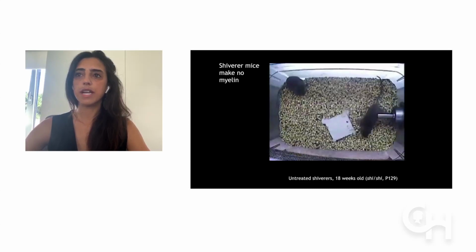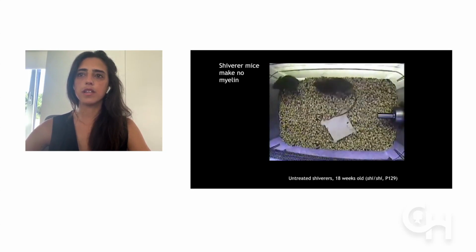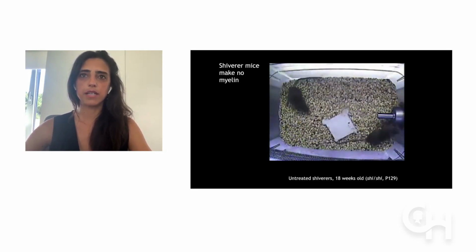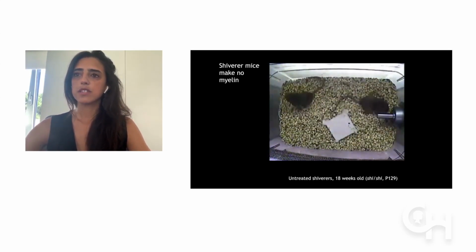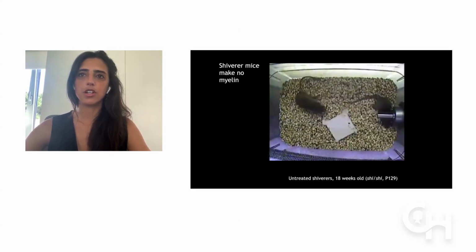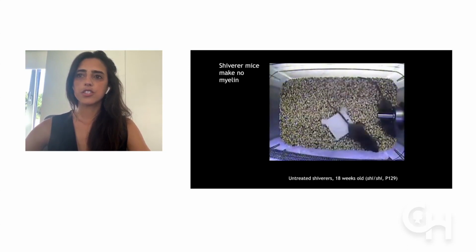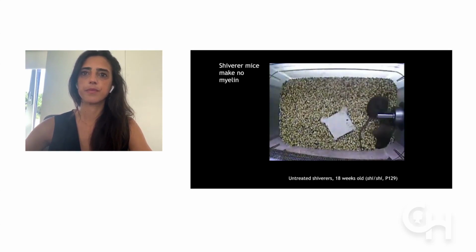This is a video of a shiverer mouse, a model of hypomyelination that is used in our and many groups to assess the ability of cells to engraft and myelinate within a hypomyelinated nervous system. So these mice have a mutation within the myelin basic protein, which is one of the main proteins of myelin, which results in significant unsteadiness, which is called ataxia, which you see here by the significant tremor, and also seizures and shortened lifespan, which is limited to about 120 days.